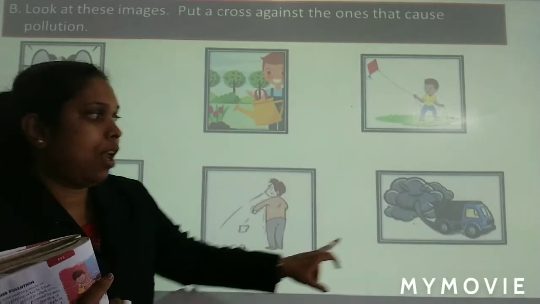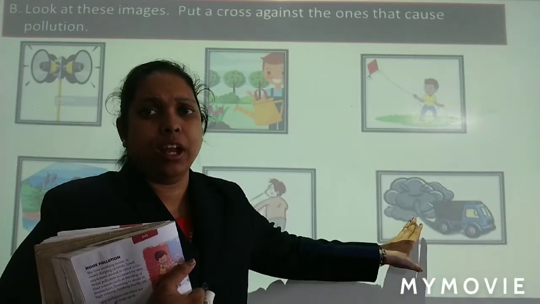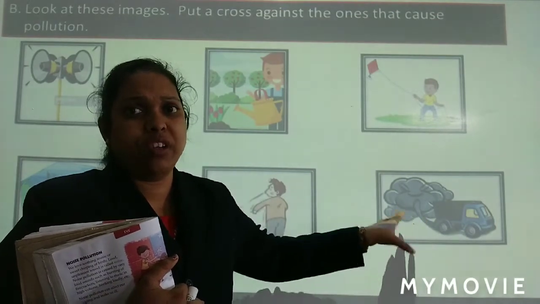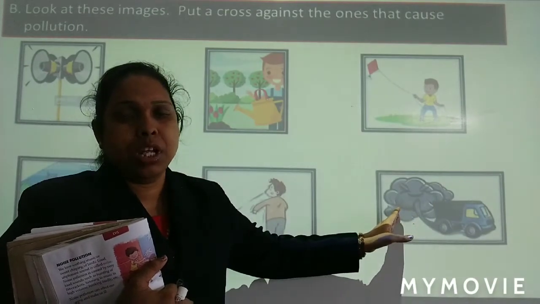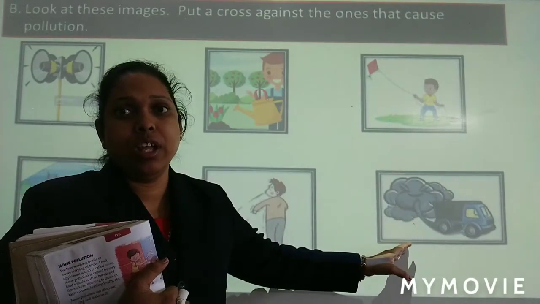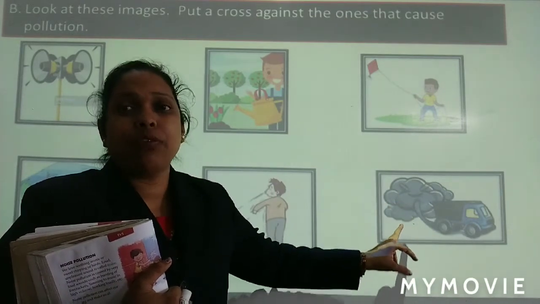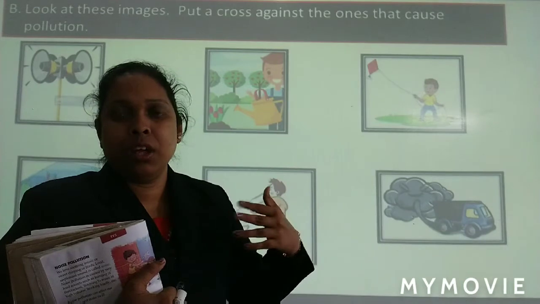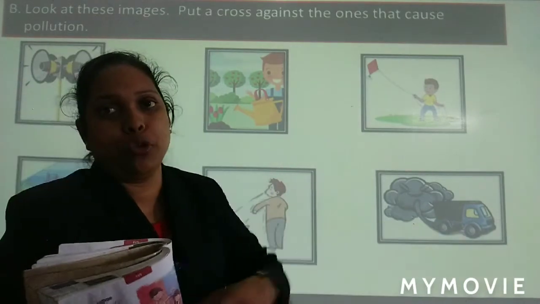Okay, yes. Last one. So much smoke is coming out of this vehicle and the smoke is also very, very dirty. See the color of the smoke, black smoke is coming. So this is very, very correct? No, it is wrong. Why? Because if you inhale this, what will happen? You may fall sick. Okay, this is causing air pollution.